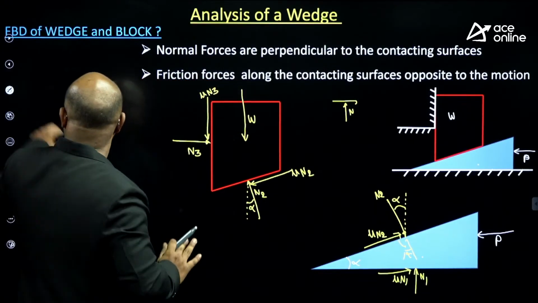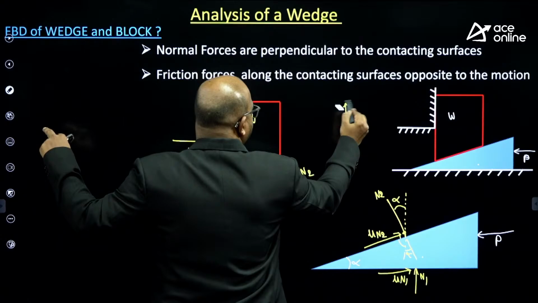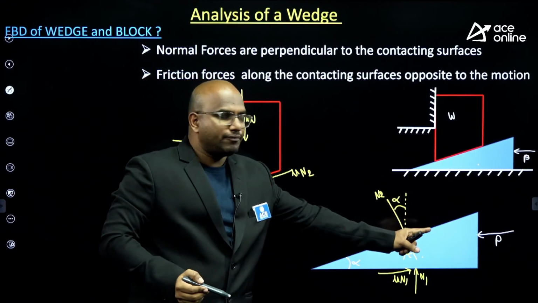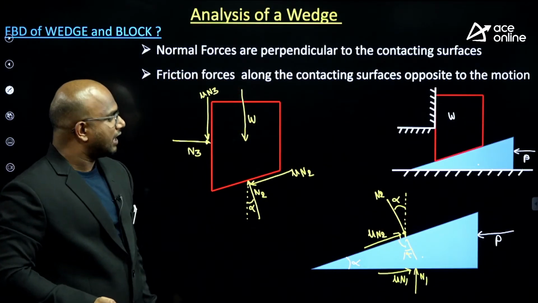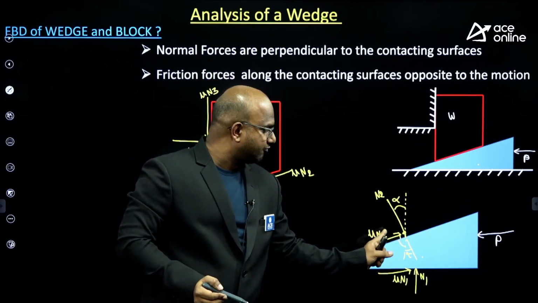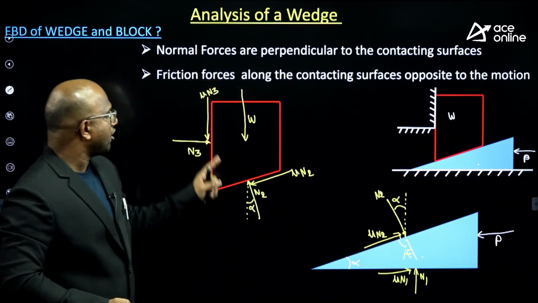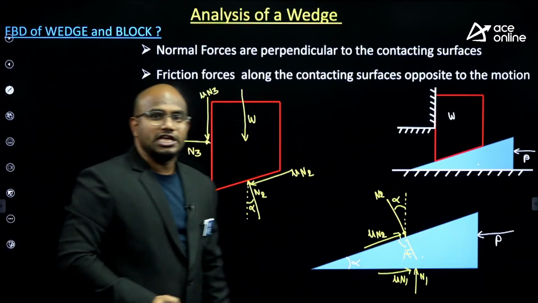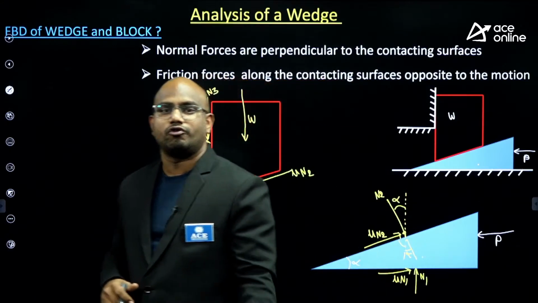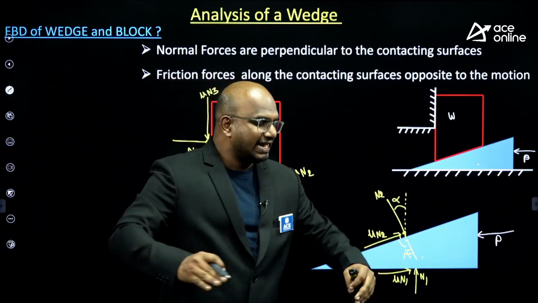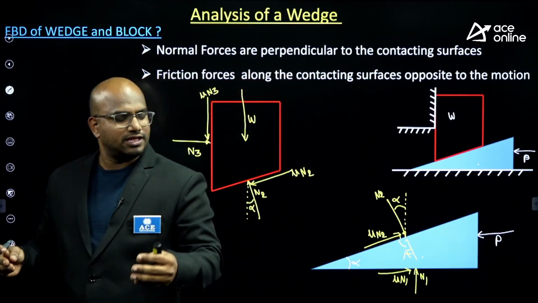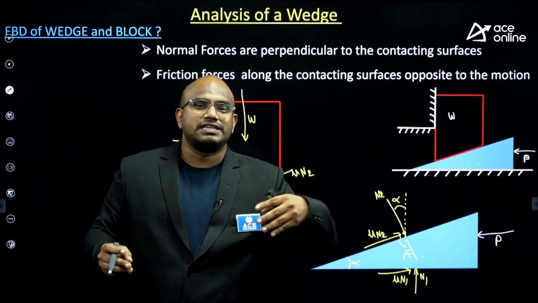Observe carefully, my dear students. Here, to find out P and W, how many forces are there on the wedge, guys? 1, 2, 3, 4, 5. Here again, how much? 1, 2, 3, 4, 5. If you try to solve this problem using left equal to right, upward equal to downward, clockwise equal to anti-clockwise, it takes a lot of time. It kills your time, and it will take more than 10 minutes to get the answer, guys.